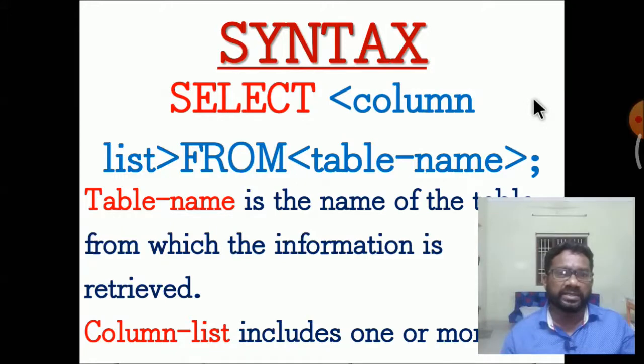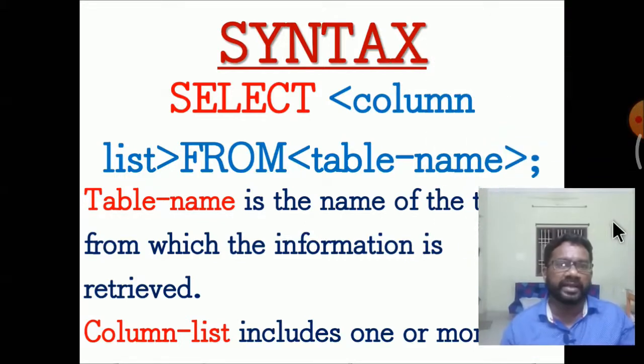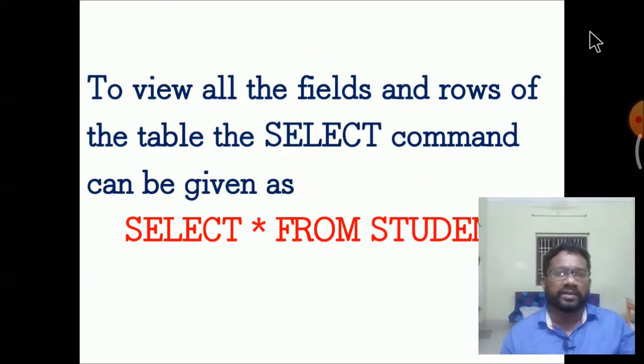Syntax: select columns from the table name, where the table name is the table from which the information will be retrieved. Columns, including one or more columns, should be entered in the syntax. To view all the fields and rows of the table, the select command can be given with the star option, for all records from the student records.